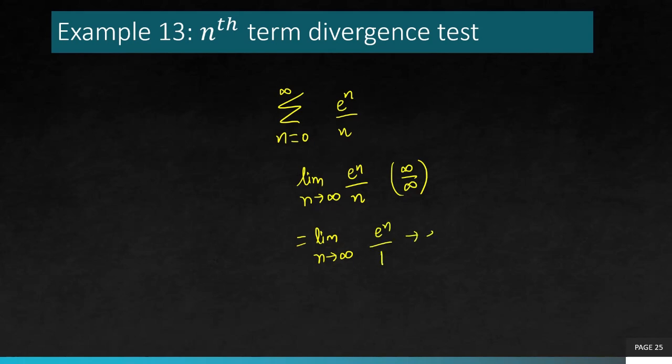So you take the derivative above and below, so eventually it goes to infinity. So infinity is something which is non-zero. Therefore, this is also divergent. We are only comparing with 0. So this is also a divergent series.